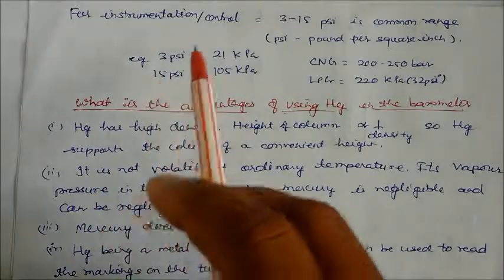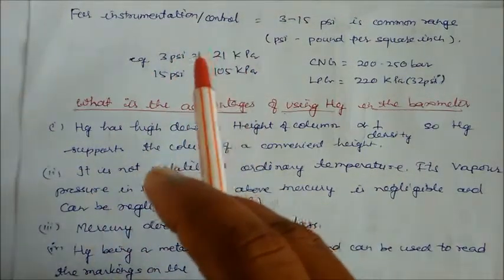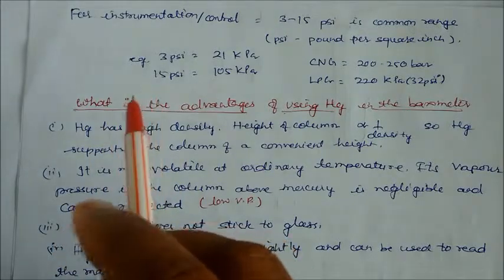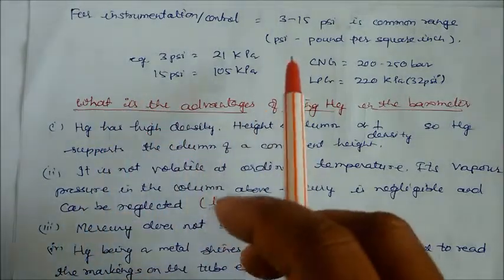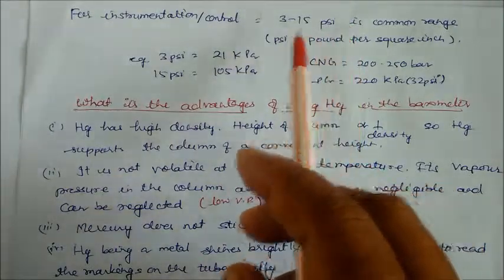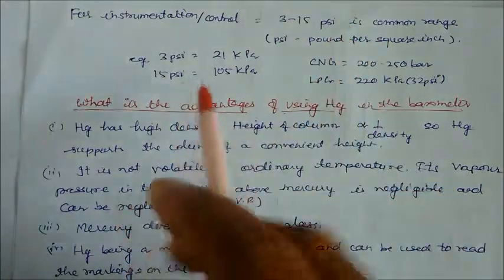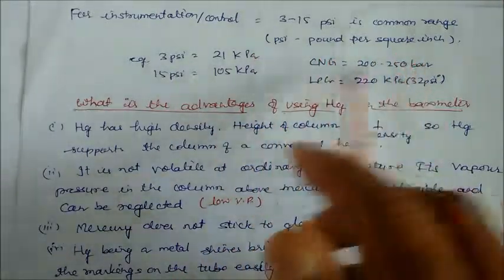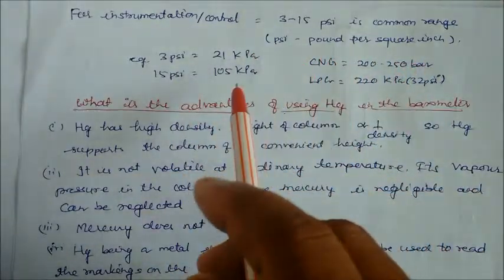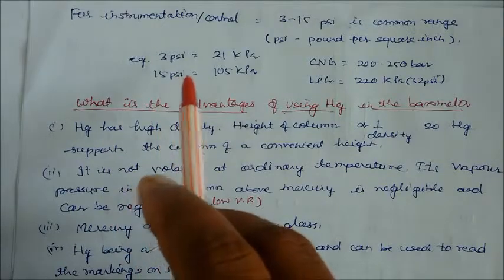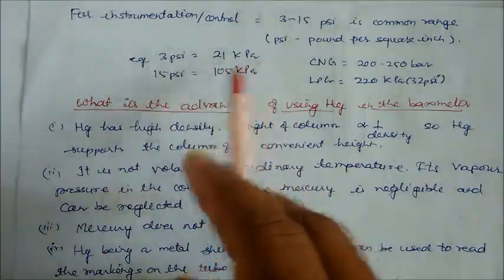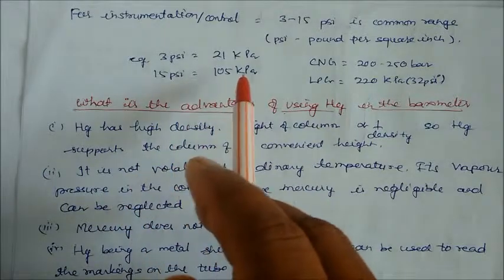In instrumentation and control, which is commonly used in our day-to-day life, we use 3 to 15 psi. What is PSI? Psi is pound per square inch. Already we have seen that 1 bar is equal to almost 14 PSI. 3 PSI equals 21 kilopascal, and 15 PSI equals 105 kilopascal.